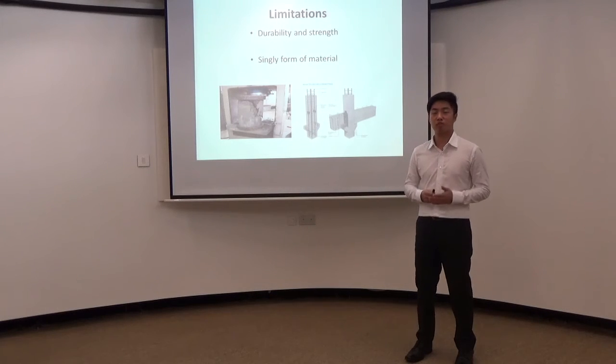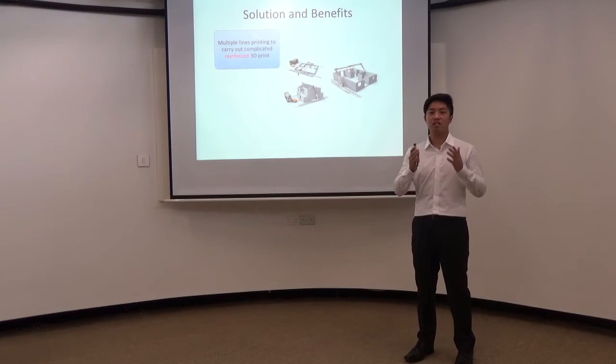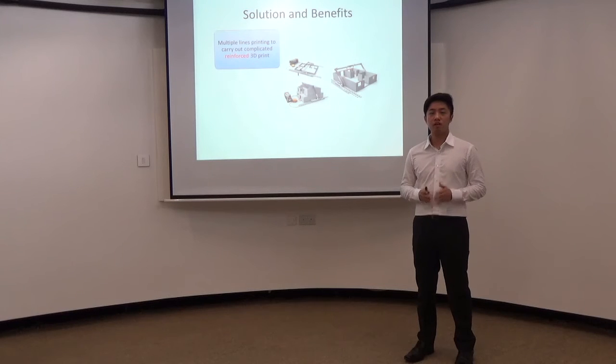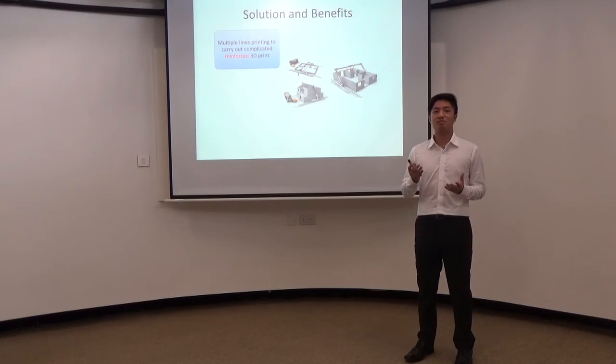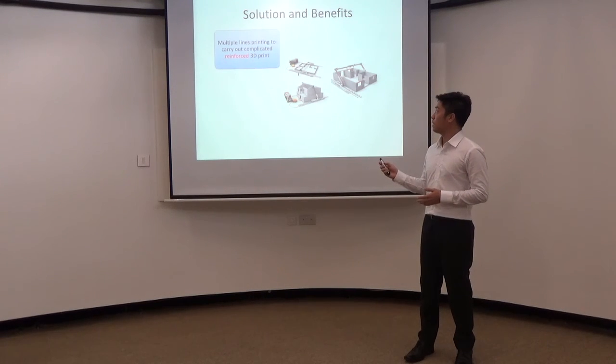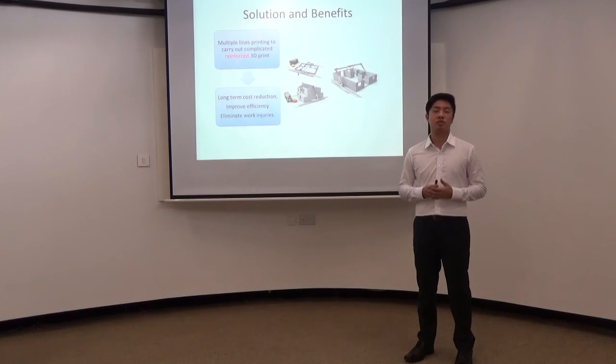How to produce reinforced material in 3D printing? One of the possible solutions could be multiple line printing. It is to carry out complicated reinforced 3D printing in the same machine. So this 3D printing device is able to print different types of material at the same time. For example, steel printing and cement printing will be carried out together. So we can achieve material similar to reinforced material after 3D printing, to achieve higher durability and strength as compared to a single form of material.